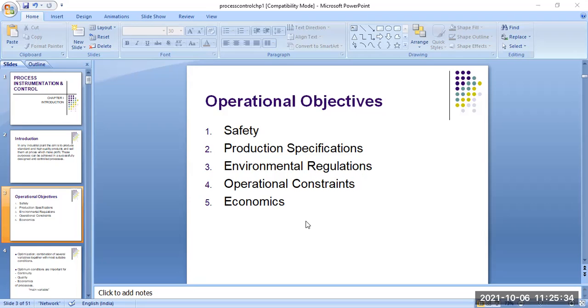Because this company's product is produced and then sold in the market, economic growth is growing in the industry. So these are basically the operational objectives when you design any industry.